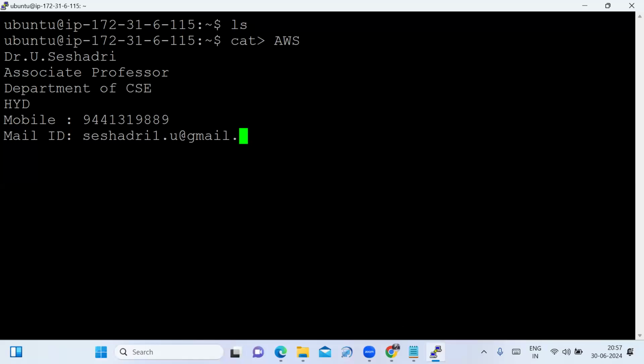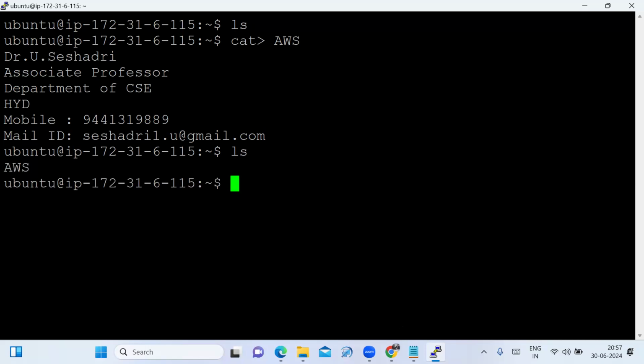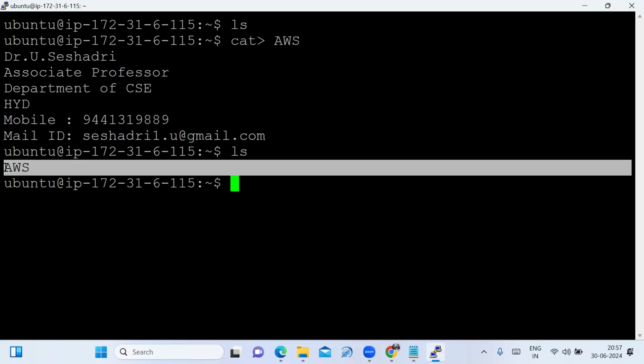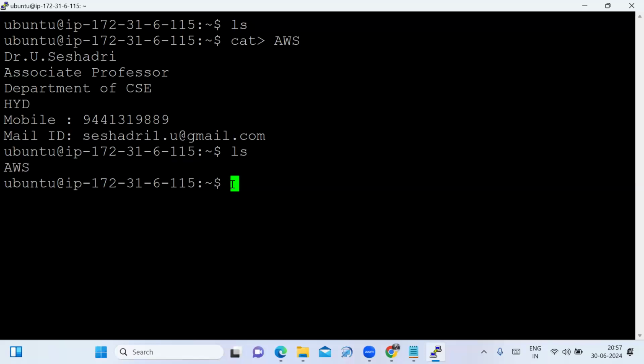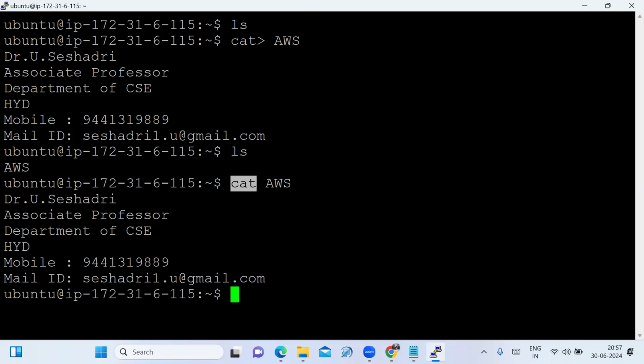Now, to save this, from your keyboard press Control plus D. To save your file, that is the AWS file, you have to press Control plus D. Now we type the ls command. The AWS file is there. Now if you want to read the file content, we have to type cat space the file name. Whatever content is in that file, we can read it by writing the command cat file name.